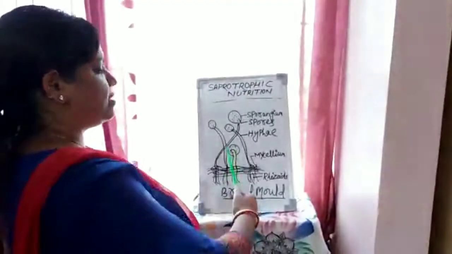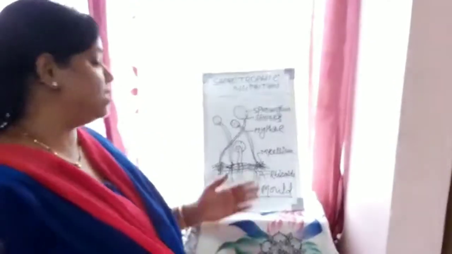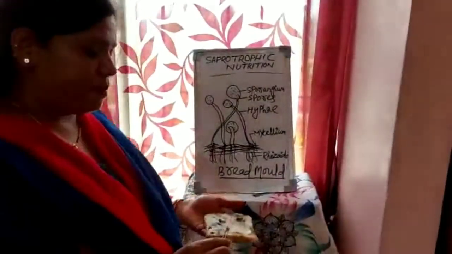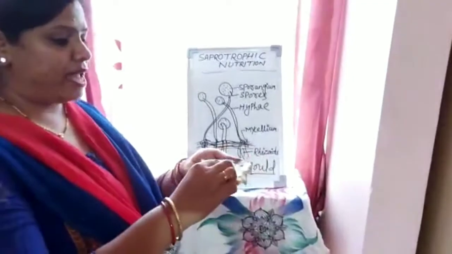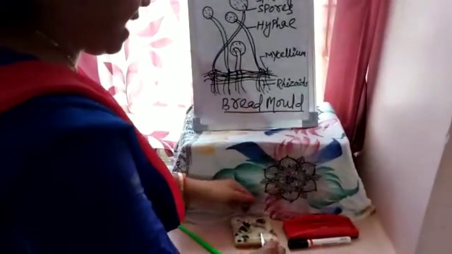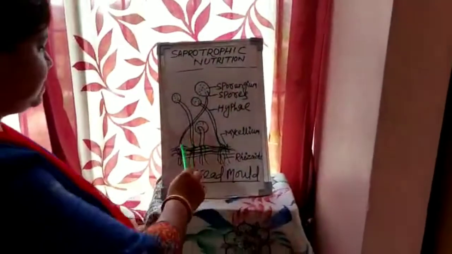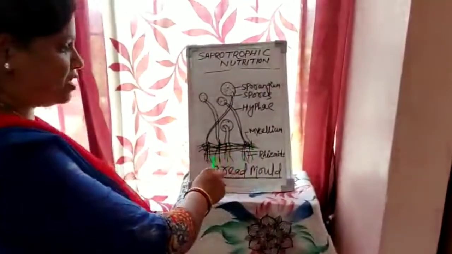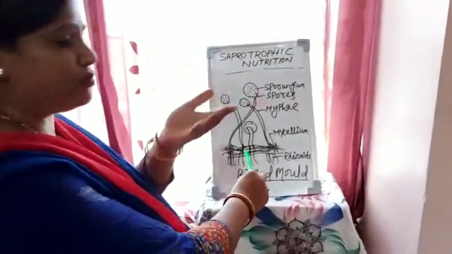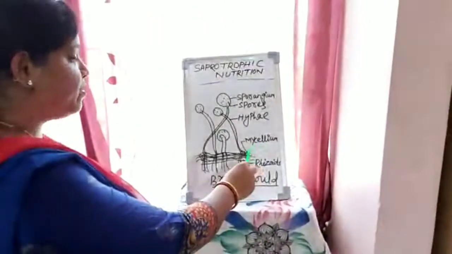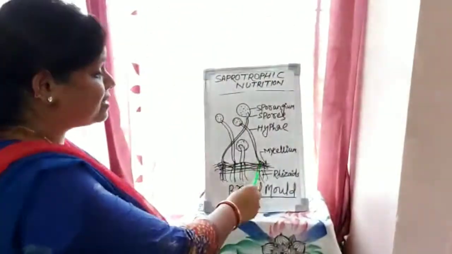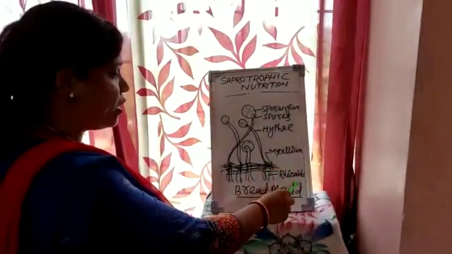Okay students, this is the structure of the bread mold. If you take a part of this bread mold and see it under the microscope, we can see this structure that I have drawn here on the board. You can see a base-like structure, the base upon which the fungus grows, called mycelium. The root-like structure, not exactly a root, that comes out from the base is called rhizoids.